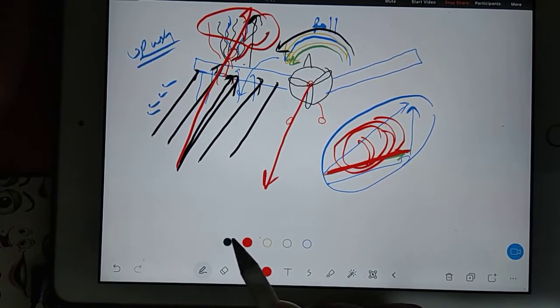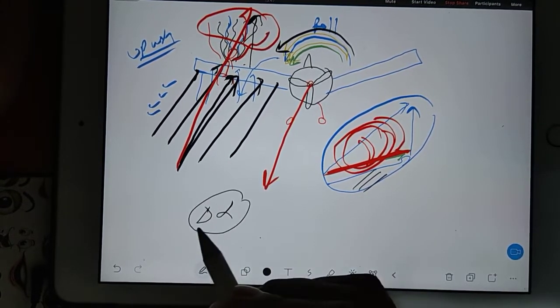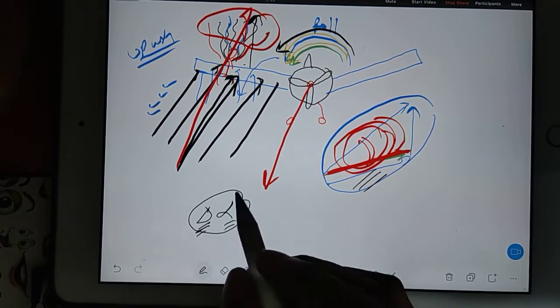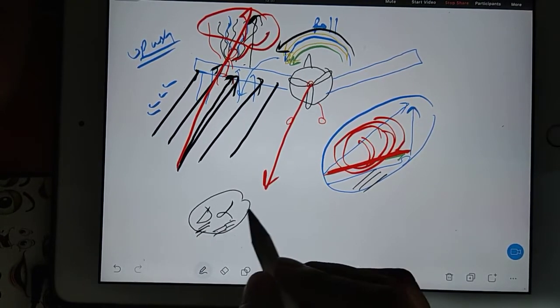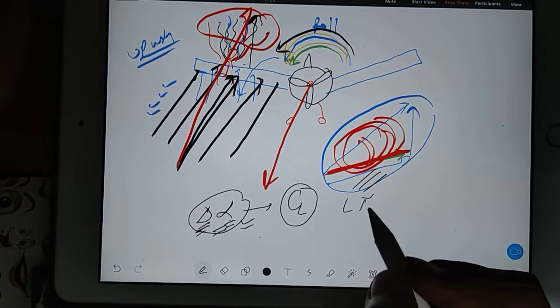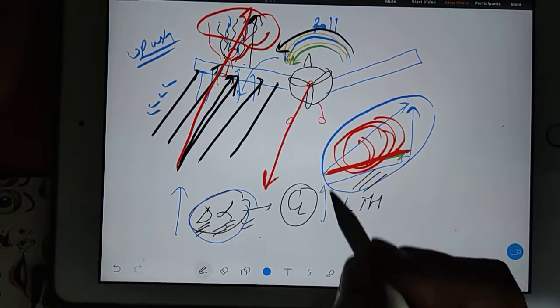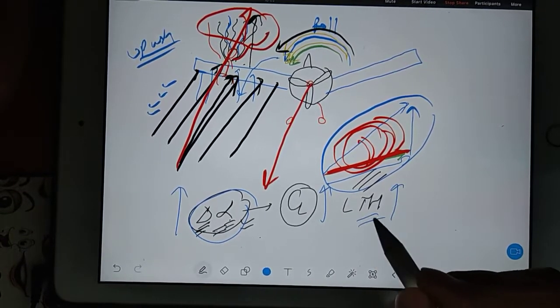If you got an increment in angle of attack, then how much has the angle of attack changed? That you will call delta alpha. It means this much angle of attack has changed. Because of the change in angle of attack, CL will change. Because of that, lift will change. Now because angle of attack alpha is increasing, CL will increase and this lift will increase.